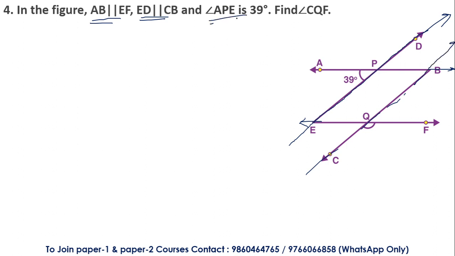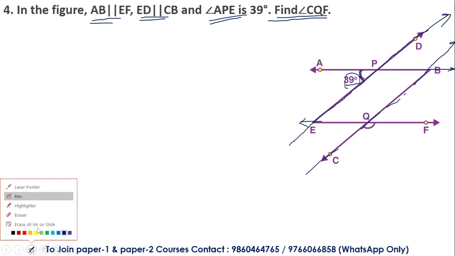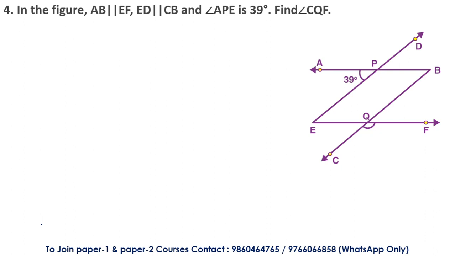And angle APE is mentioned. Angle APE is equal to 39 degrees, given over here. We have to find CQF. Now, everything will be explained. Point number 1 to be noted: line ED is parallel to BC and AB is a transversal, if we know this.